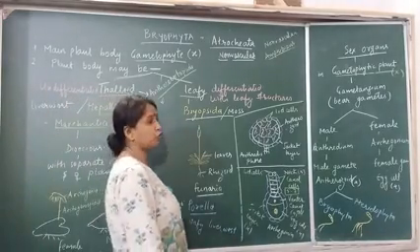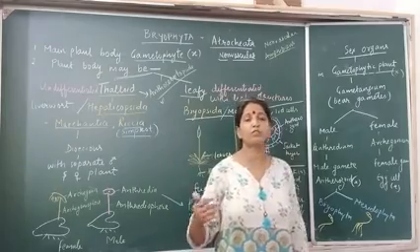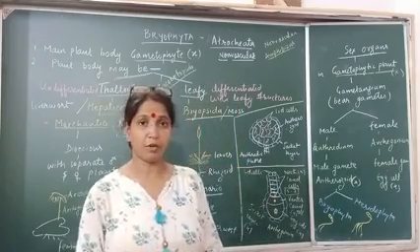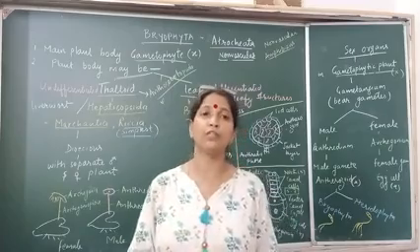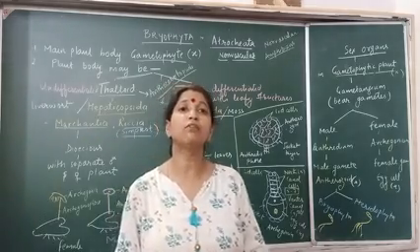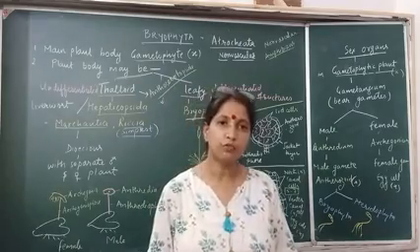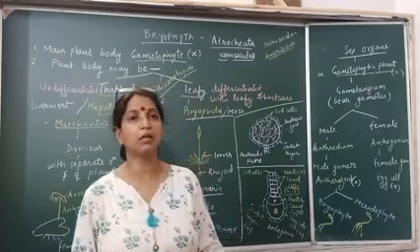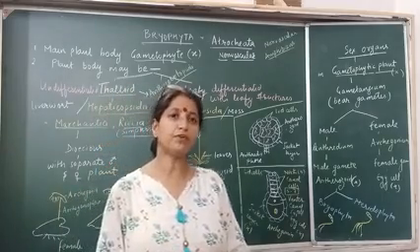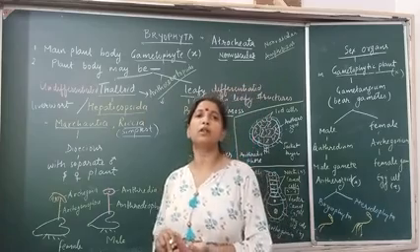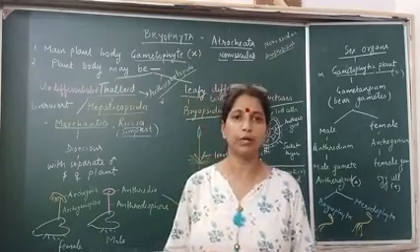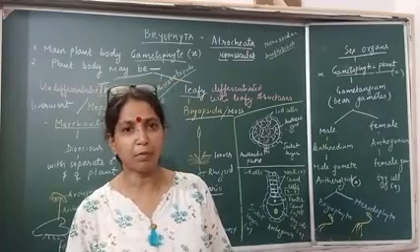Now what is the jacket layer? You may get a question that the presence of a jacket layer is found in algae, bryophyta, pteridophyta, or all of these. First of all, in algae, in general, sex organs are not formed, especially in green and brown algae. In red algae, sex organs are formed, named carpogonium and spermatium.